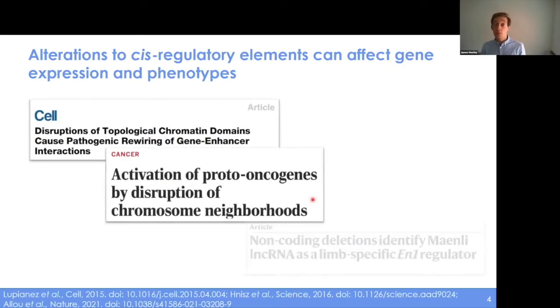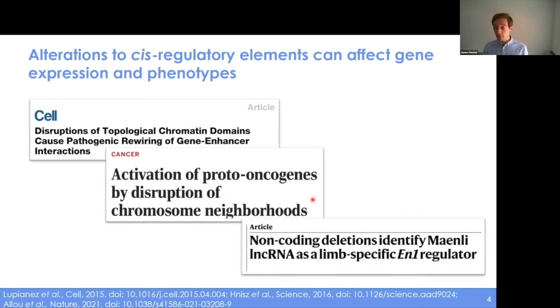This has been increasingly recognized over the last few years. There have been a couple of very interesting papers that have discussed how alterations to this organization, ectopic interactions with enhancers and genes can lead to their overexpression. And this has been found in a number of developmental diseases as well as cancers. But how different components of the genetic architecture, the genetics, the organization of the chromatin and chromatin states, how all of these things cooperate together isn't entirely clear in general. There's still lots that needs to be figured out at the moment.